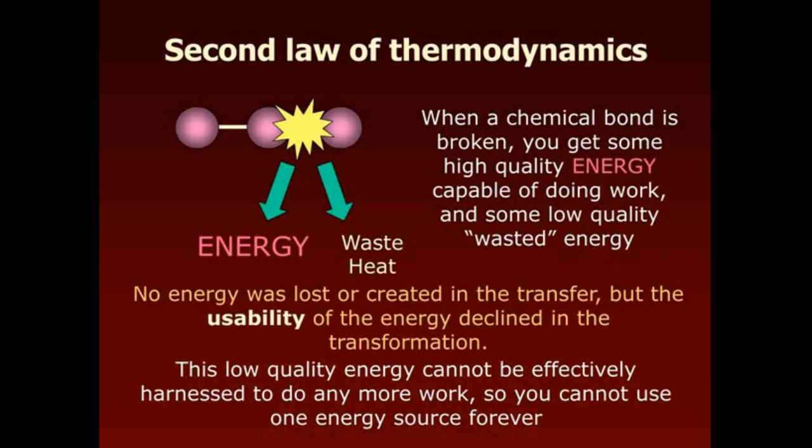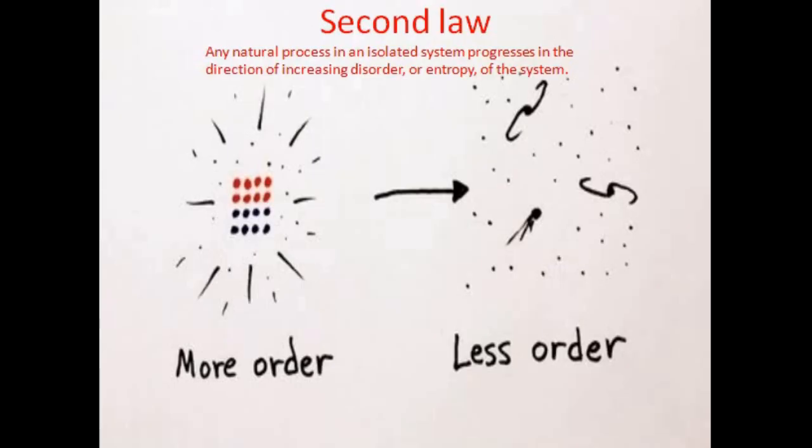Consider a chemical bond. We know that a chemical bond is much stronger, and when a chemical bond is broken, we get some high quality energy which is capable of doing work and some low quality energy that is liberated as heat. Here in this process, no energy was lost or created in the transfer, but the usability of the energy is declined in the transformation. That is, this low quality energy cannot be effectively harnessed to do any more work, so we cannot use one energy source forever.